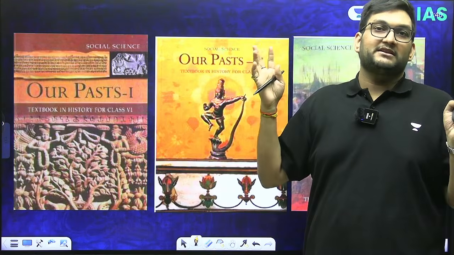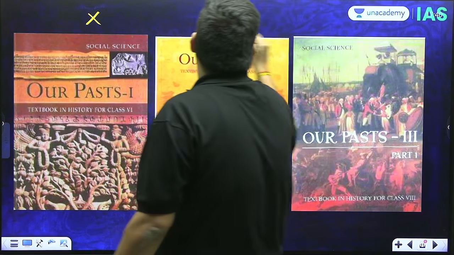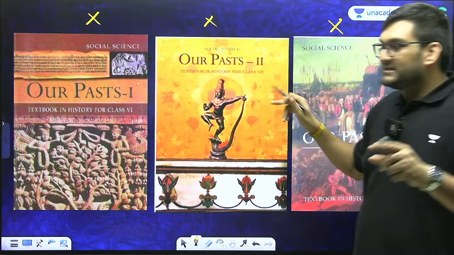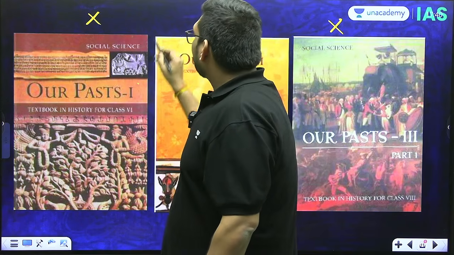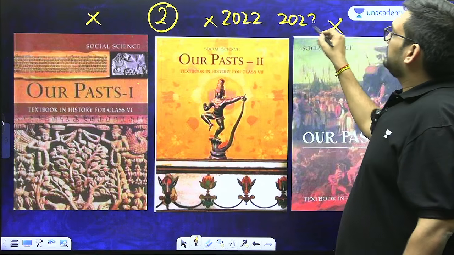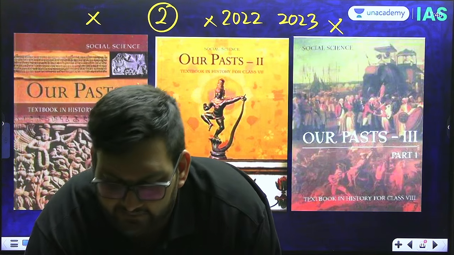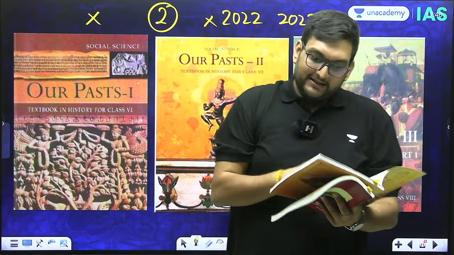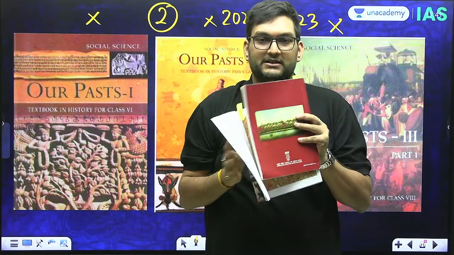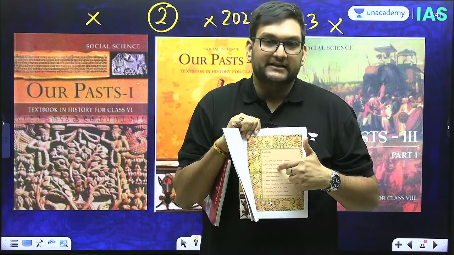This is now the second version of the old NCERT, which has ceased to exist, which is Our Pasts 1, Our Pasts 2, Our Pasts 3. More than that, Our Pasts 1, 2 and 3 got rationalized twice, in 2022 and in 2023. Now, this version of Our Past, which I have here, has the chapter on Mughals, which is the concept of Mughal India, and has the Delhi Sultans.